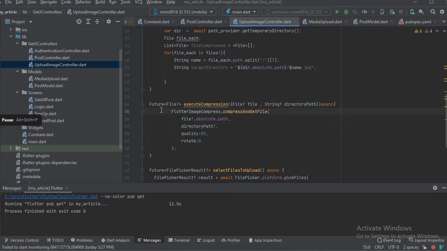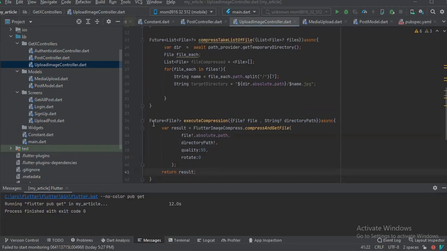Now let's do the var results here. So in here, I think we should just return the result, right? So execute compression. Okay, this is it for this function. I think the function works.